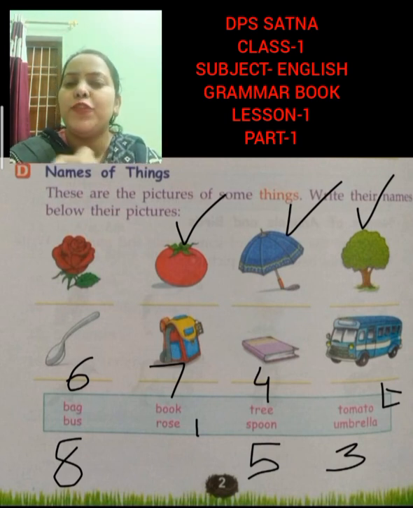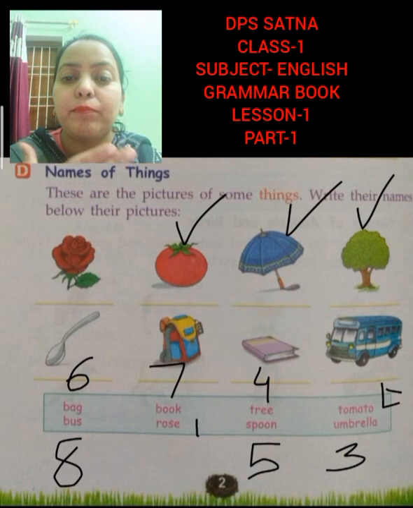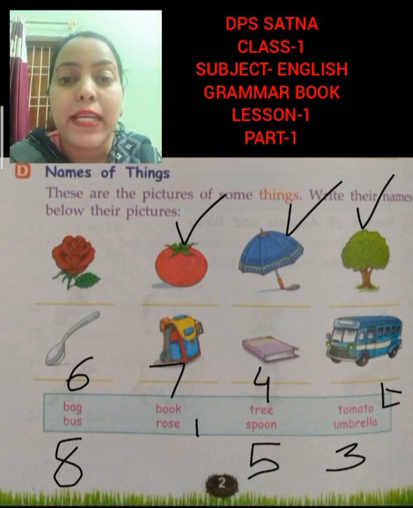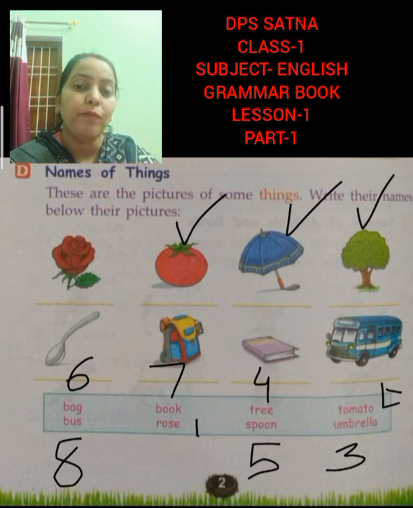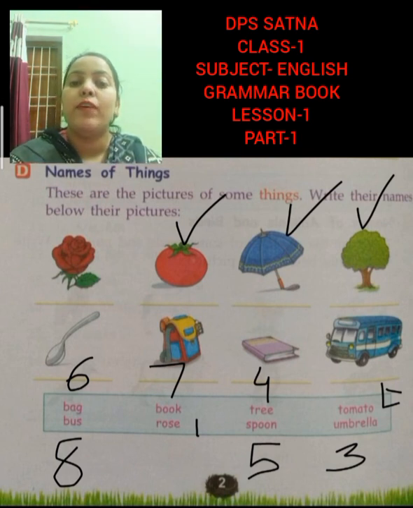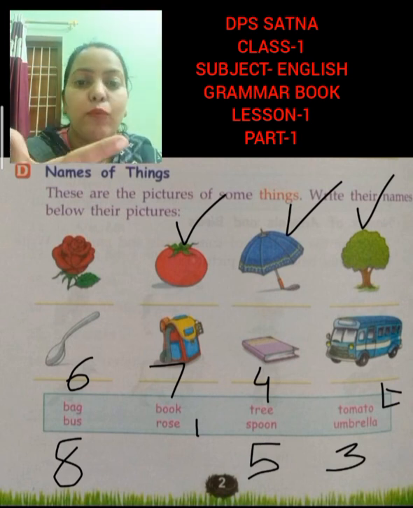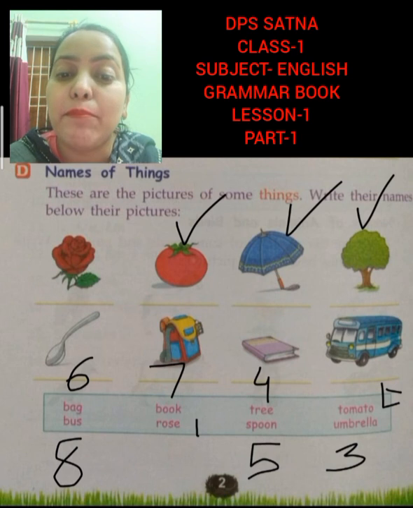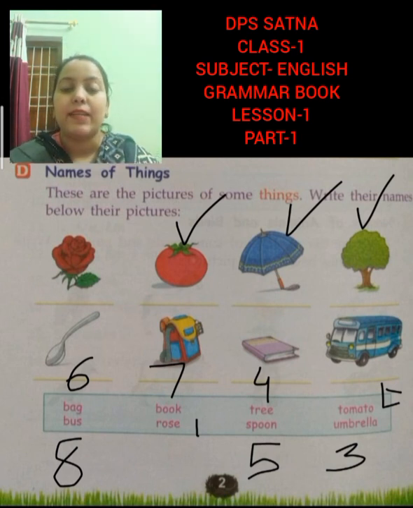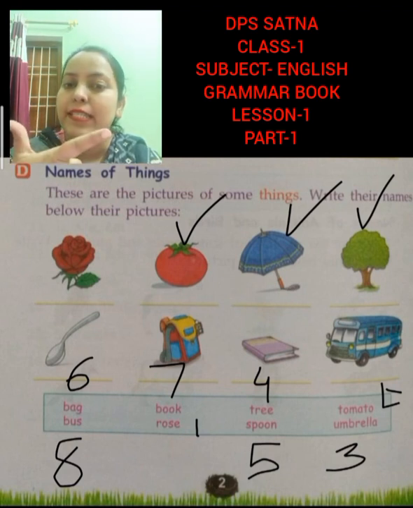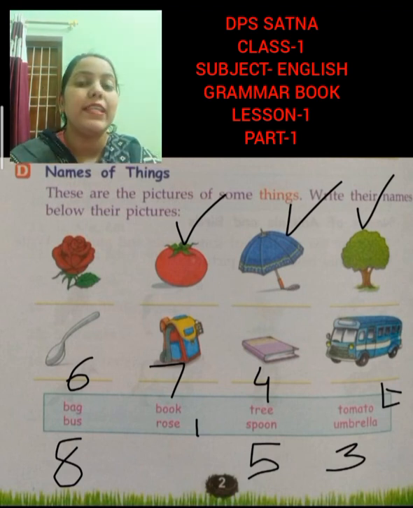Now can you tell me examples of places at your home? So kitchen, washroom, living room, these all are examples of places. Okay, so we have talked about person, places, things, and which one is left?